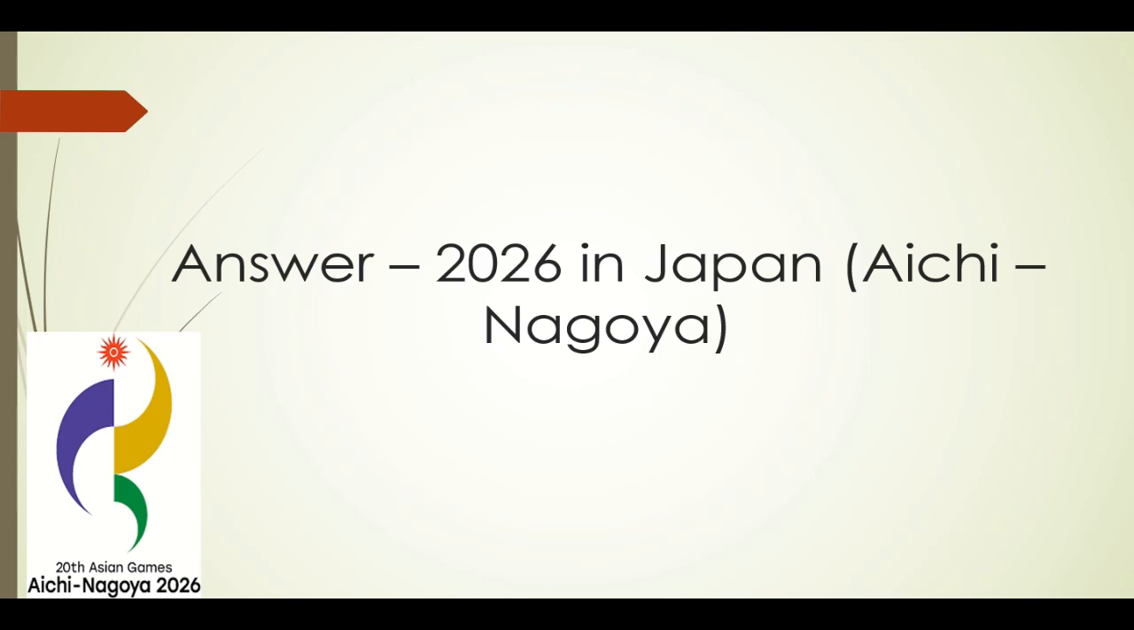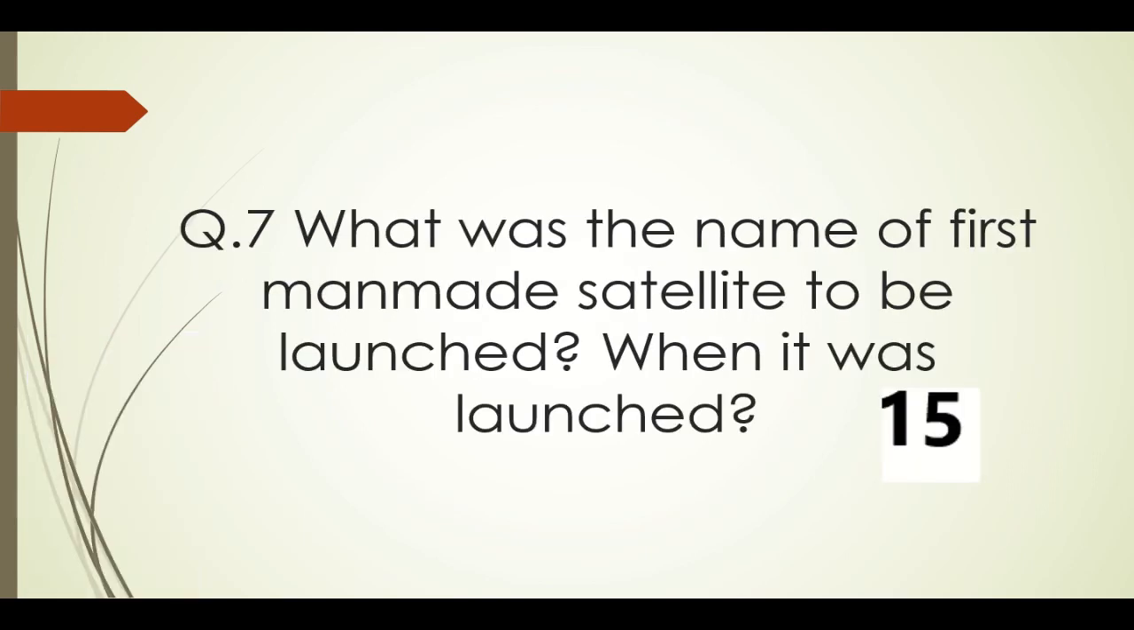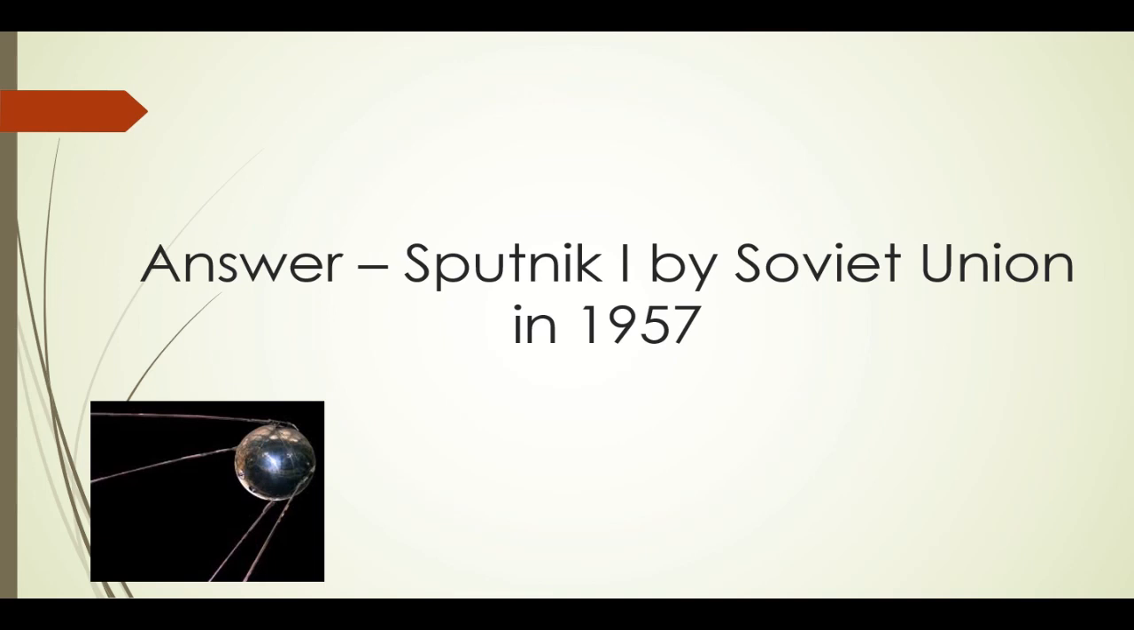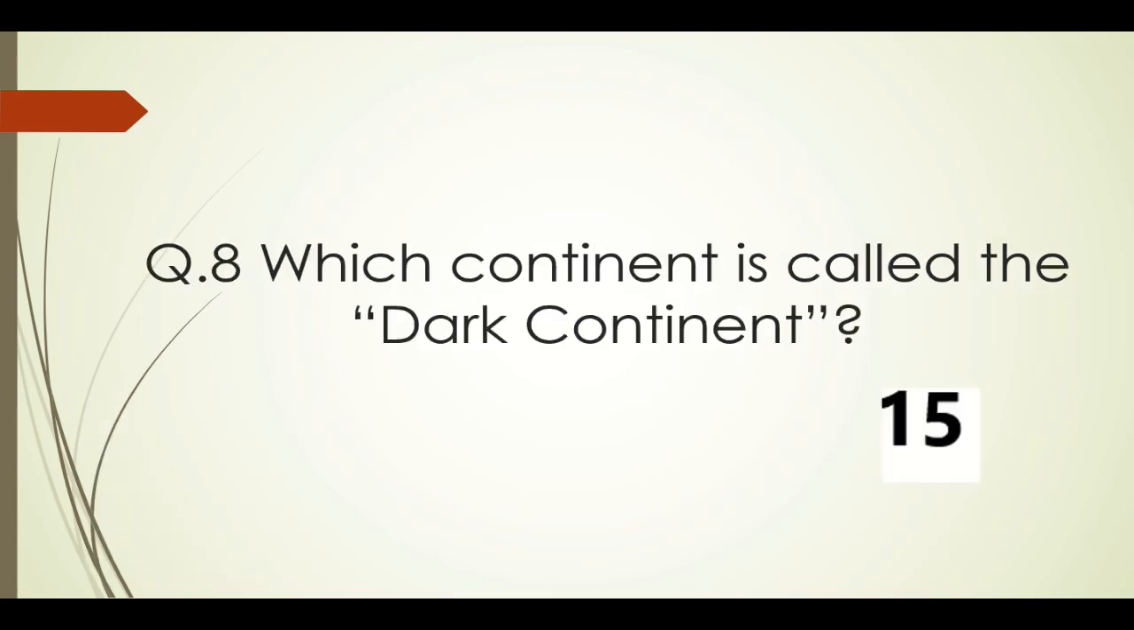Let's move on to next question, question number 7. What was the name of the first man-made satellite and when it was launched? Okay, you also add it was launched by which country? You also added the question. So the answer is the first man-made satellite was called Sputnik 1. It was launched by the earlier Soviet Union, now the Russian Federation in 1957. Let's move on to the next question, question number 8.